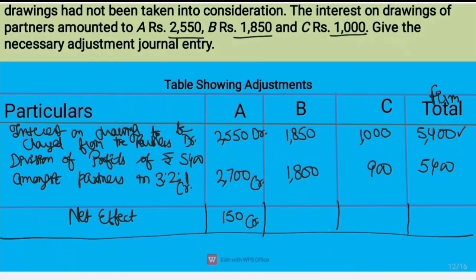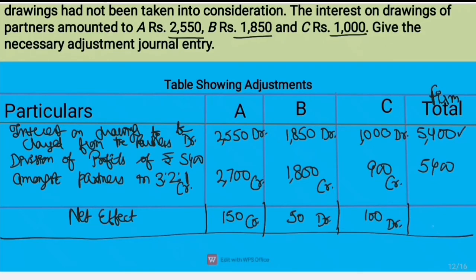Same way we will see it for B. B is debited with rupees 1,850, credited with rupees 1,800. So the net effect is 50 rupees and that too on the debit side. Third, if we see C, C is debited with rupees 1,000, credited with rupees 900. So net effect is rupees 100 debited for C.